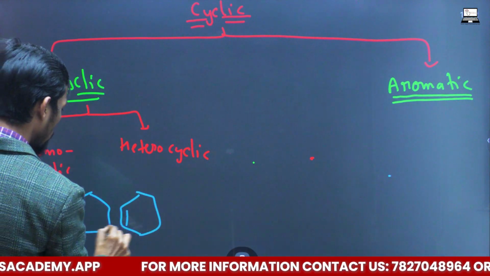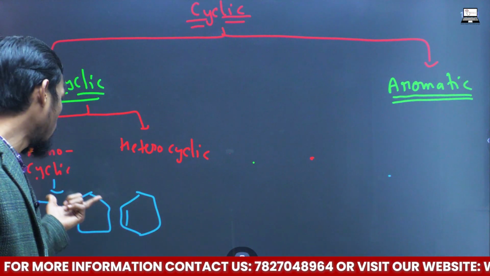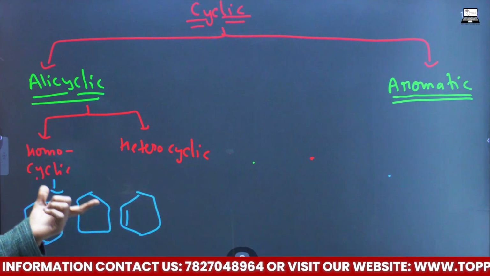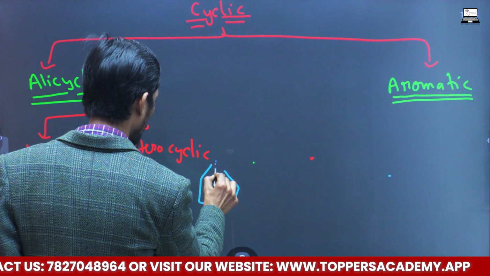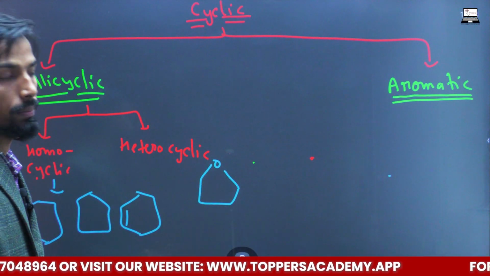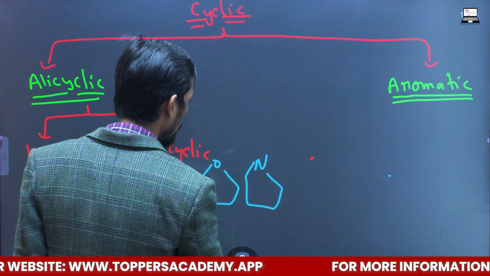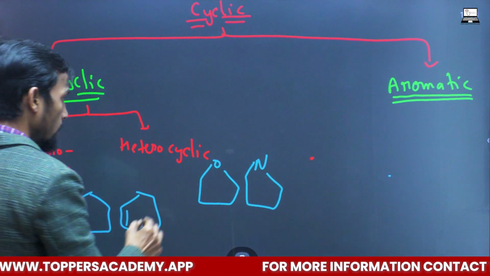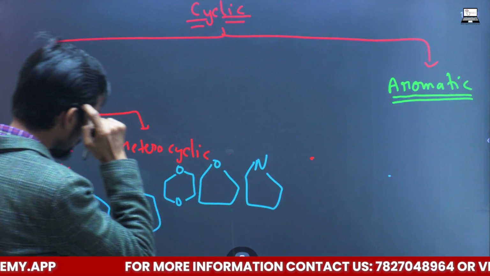So these were all the classification of homocyclic: same cyclic, the same carbon is the repeating unit over here. But if we have compounds like this, one O is there, some other element like nitrogen is there, like this, two oxygens are there.